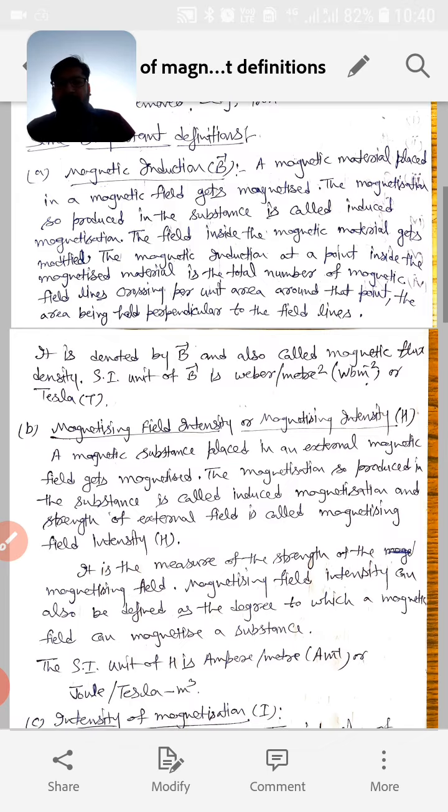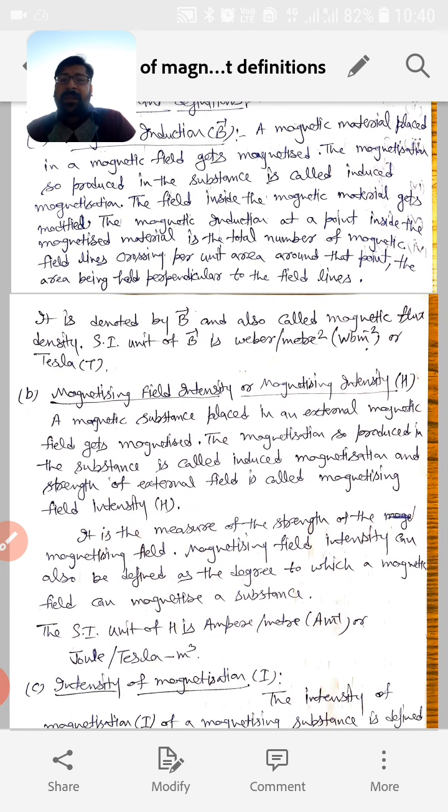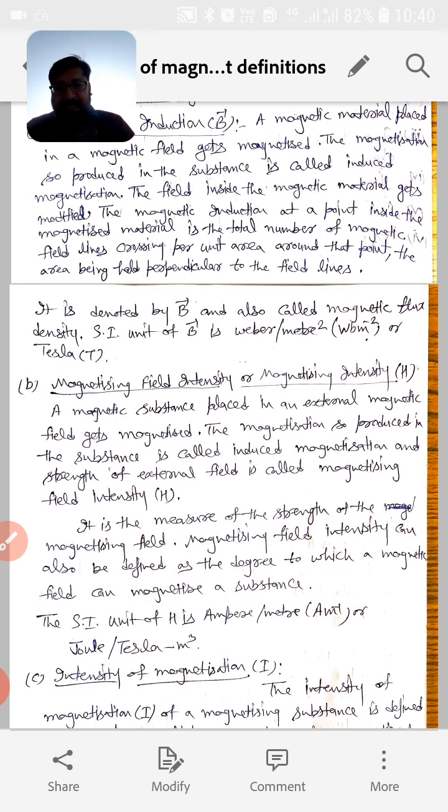Another important parameter is magnetizing field intensity or magnetizing intensity. It is denoted by H. A magnetic substance placed in an external magnetic field gets magnetized, and the strength of the external field is called magnetizing field intensity.